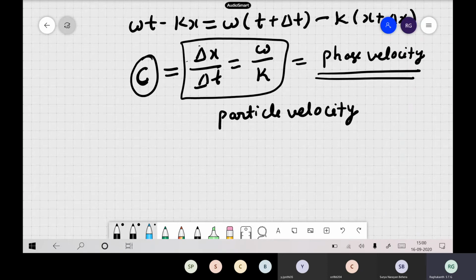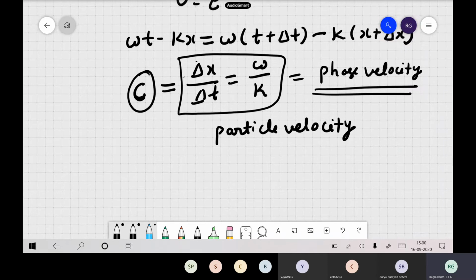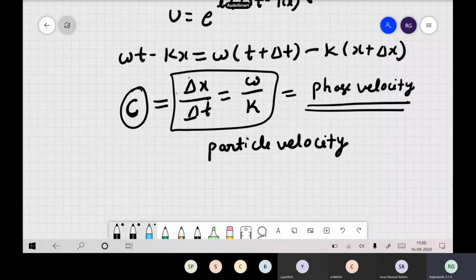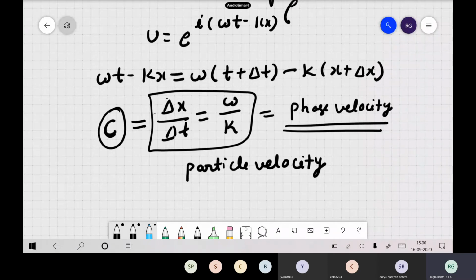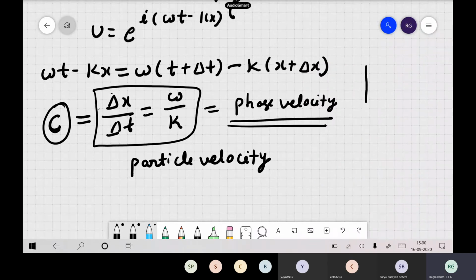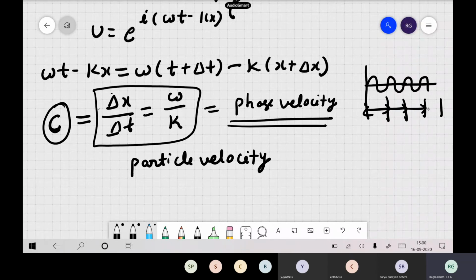Phase velocity is ω by k. If the phase velocity is maintained, what does it tell you? In time also, the same thing is getting reproduced. If I have this time period, the same wave gets reproduced, satisfied in time as well as in space. That is the meaning of phase velocity.